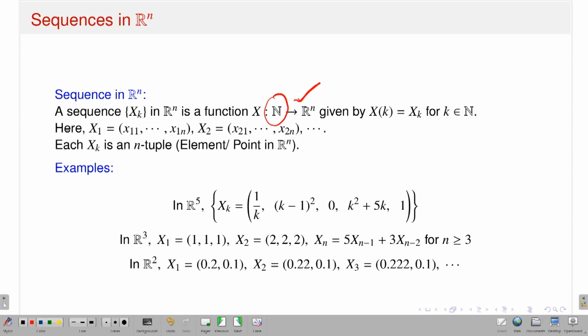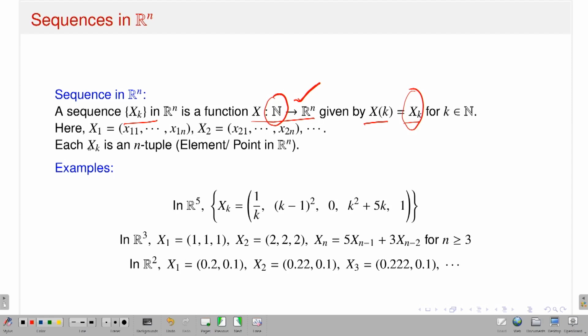So that's what I have written. A sequence, which I denote as xk in Rn, is a function from the set of natural numbers to n-dimensional Euclidean space, given by x, where the value of x at any natural number k is x suffix k. Now, what is x suffix k? It is a point in Rn, so xk should be an n-tuple in Rn.